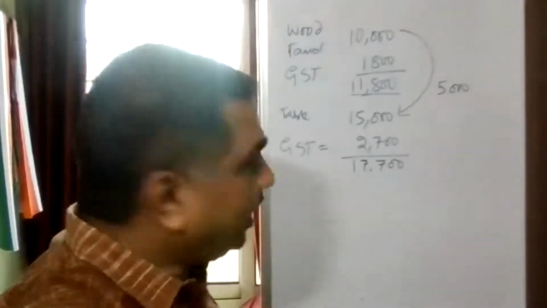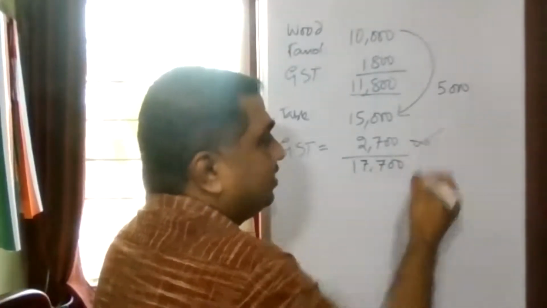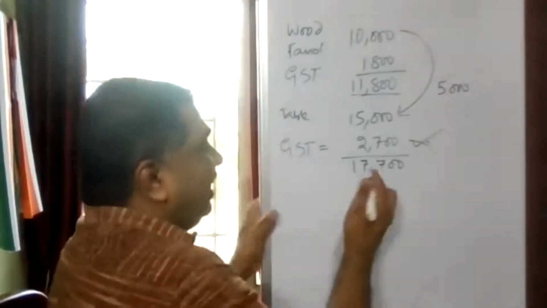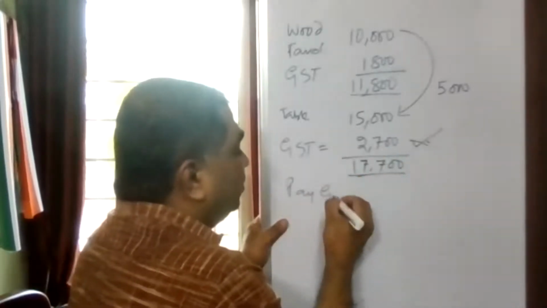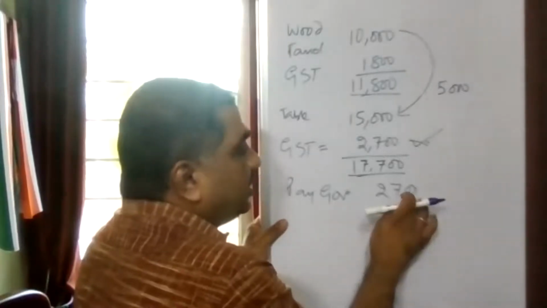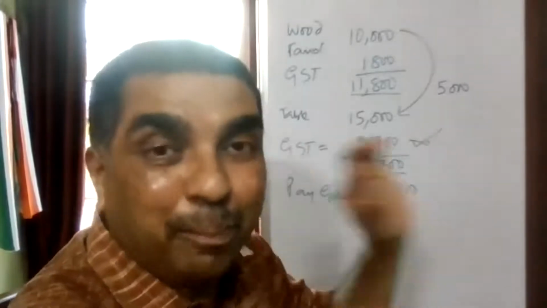We collected this was what? How much money he is supposed to pay to government? What is his liability? How much money he has collected? 2,700 to pay to government. Yes or no?